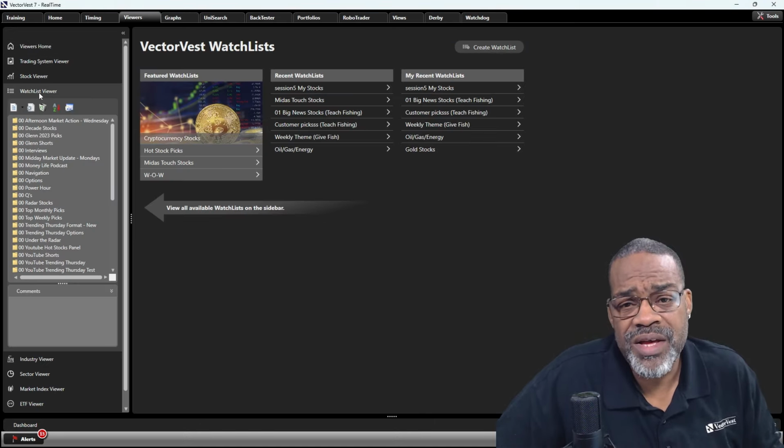The difference between a generic watch list that you can find anywhere else and what you can find here in VectorVest is the power of the sort in the watch list. A VectorVest watch list may still just, in a sense, be random stocks, but we take those stocks and put them into a specific order for you so that you have a better understanding of what you are looking at. That's the power of a VectorVest watch list outside of anybody else's watch list that you can just make on your own.